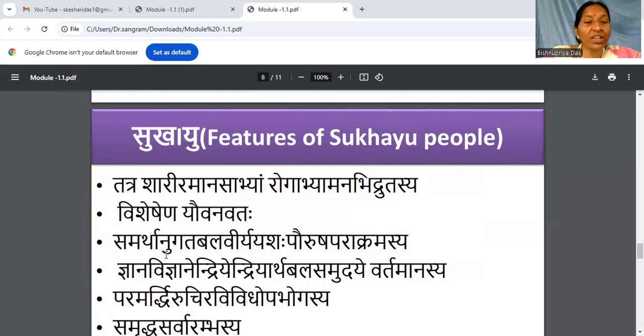And of course, you can imagine the characteristics of Dukhayu. Dukha means Dusita Kha; Kha means Marga, channels. Any channel, any path inside the system is blocked. Or Kha Vaigunya, we say Kha Vaigunya is Vyadhi. So Kha Vaigunya, Dusita Kha, is called Vyadhi.